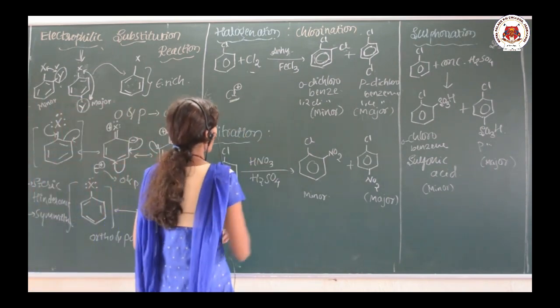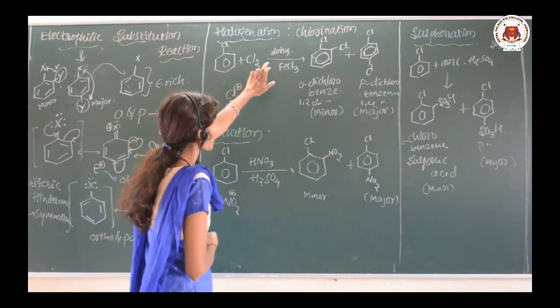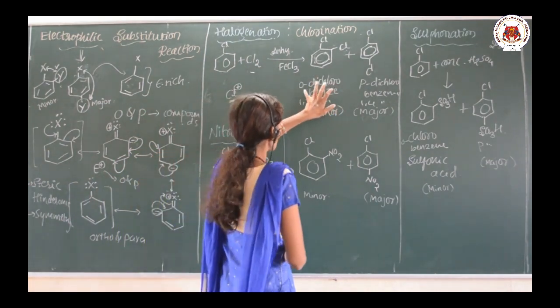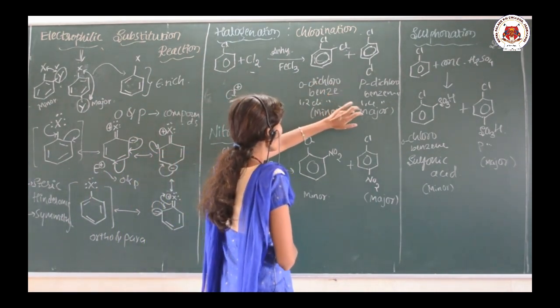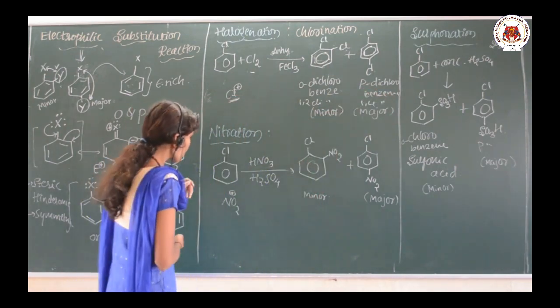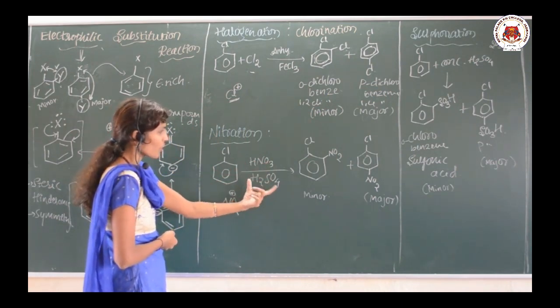So, in case of halogenation, the chlorobenzene is treated with chlorine in presence of anhydrous ferric chloride, and we get a mixture of ortho dichlorobenzene and para dichlorobenzene. In case of nitration, chlorobenzene is treated with a nitrating mixture, that is HNO3 and H2SO4.